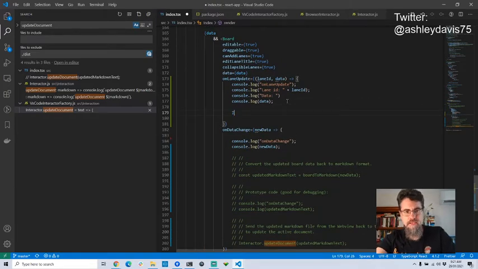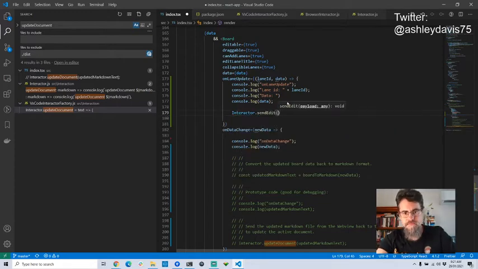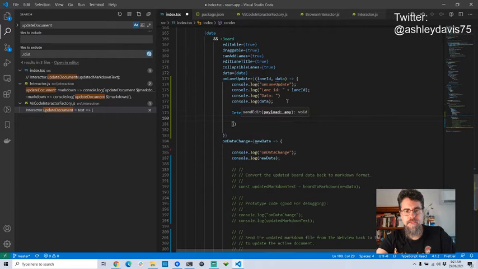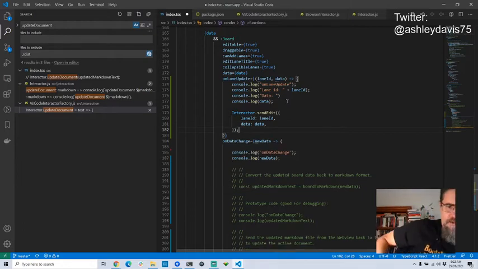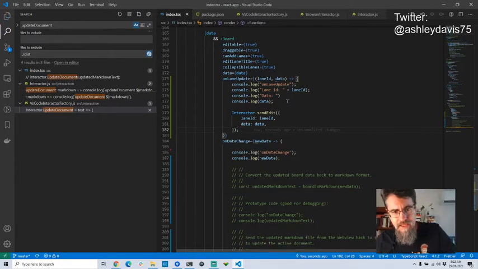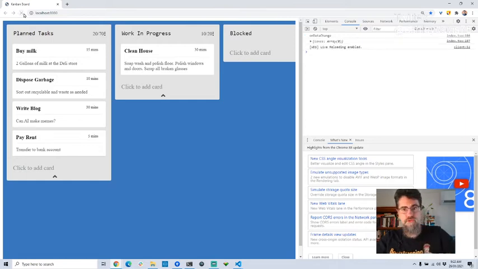So on the interactor, I'm going to call the send edit function, and the payload is going to be lane ID, and then data, I guess. Just directly passing through those arguments in an object. And if I go back to where I'm running this here, you can see that it should have reloaded. I'm using the webpack dev server. I'm just going to do a refresh to be sure.